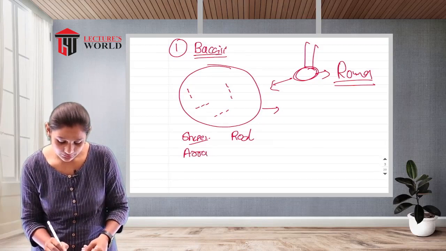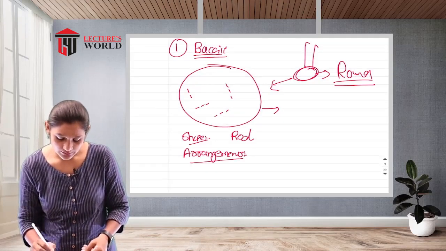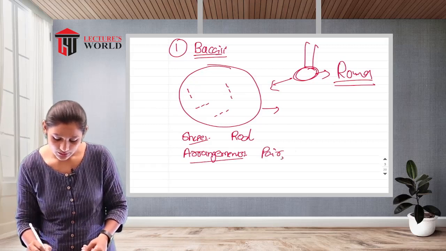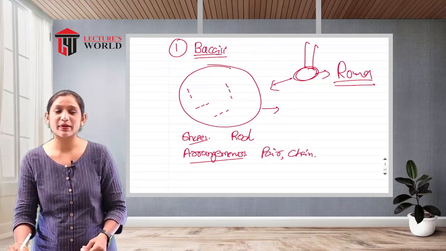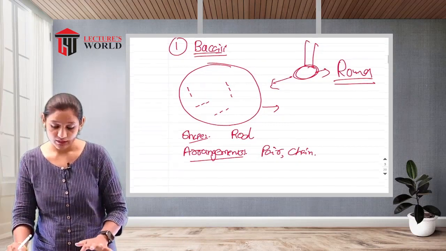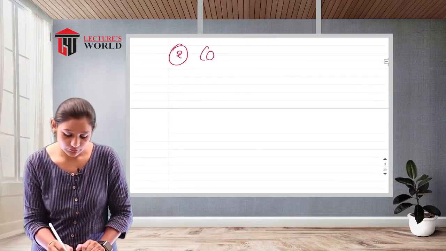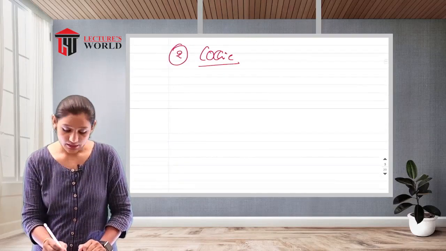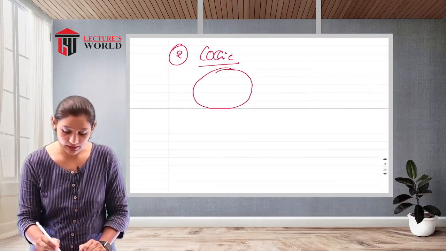Arrangement: in a pair and in a chain. This is always the arrangement and pairing of the bacillus. Another one, this is the cocci. Right, cocci, which is round. This is a microscopical factor.